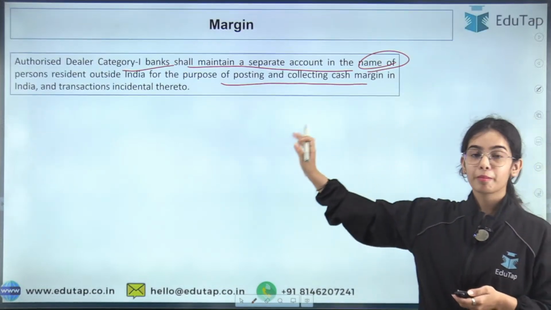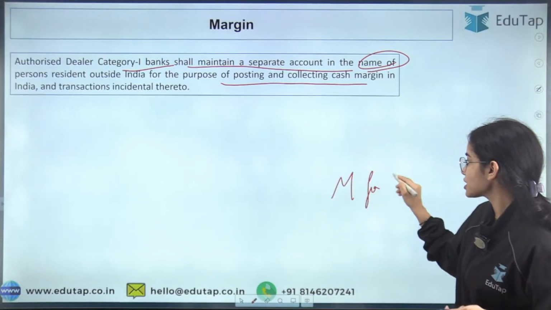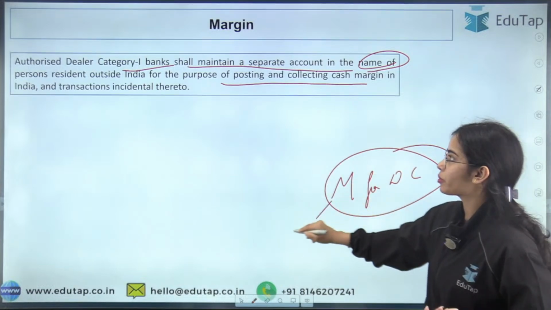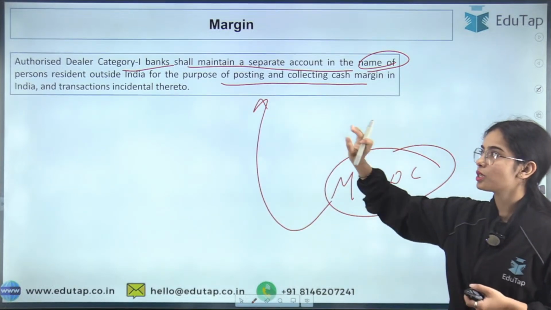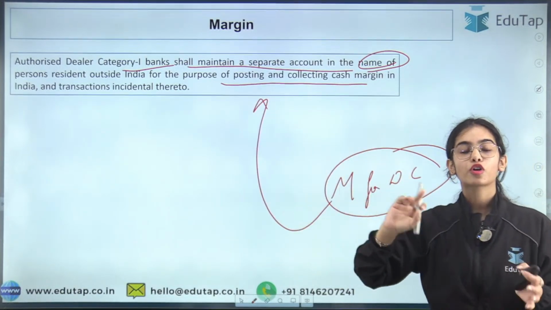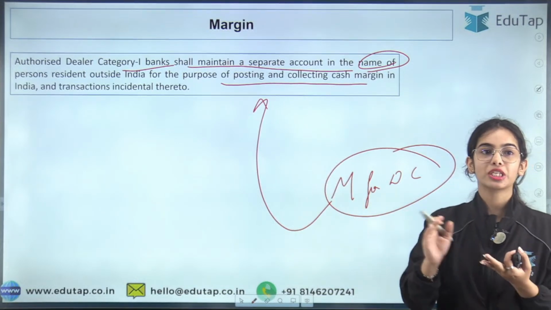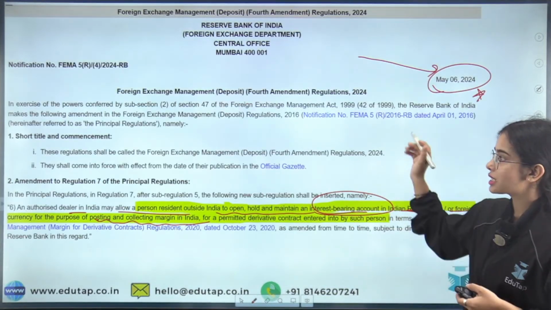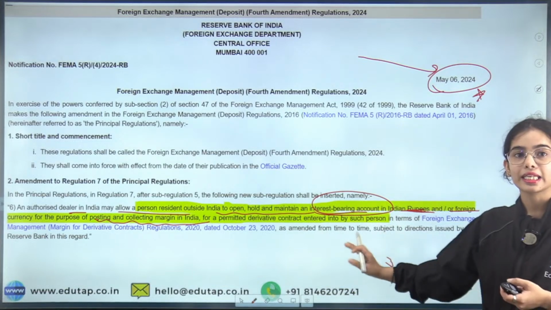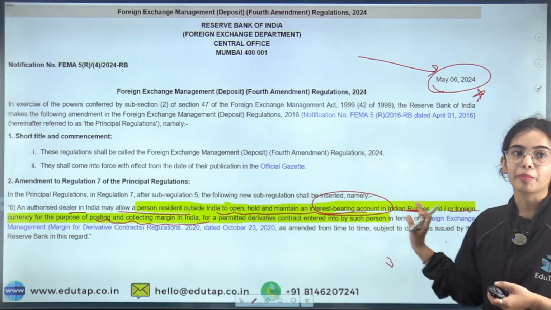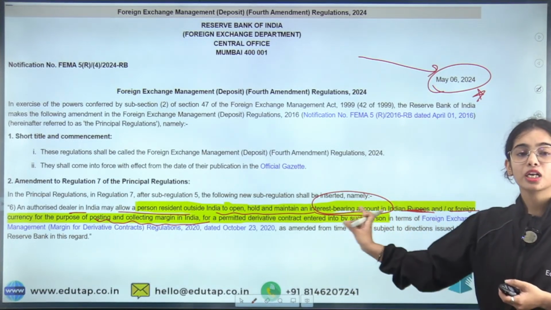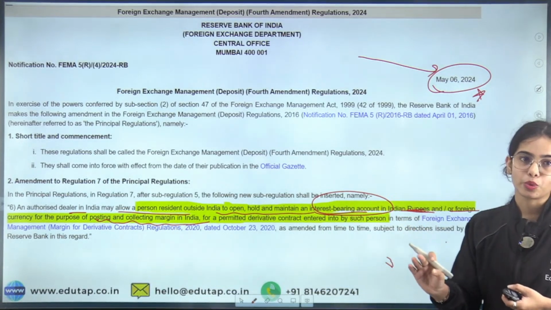So in the margin for derivative contracts, it was written that a separate account can be opened for persons resident outside India for posting and collecting cash margin in India. For this, a separate notification was released permitting it.